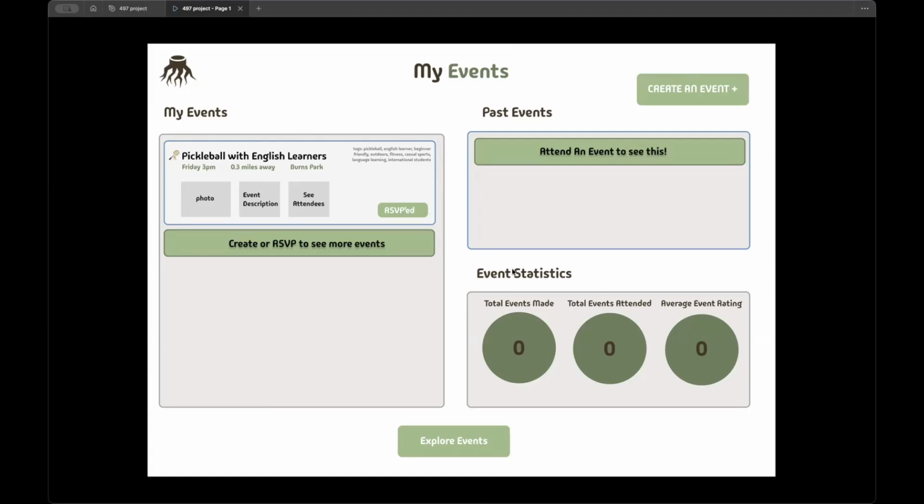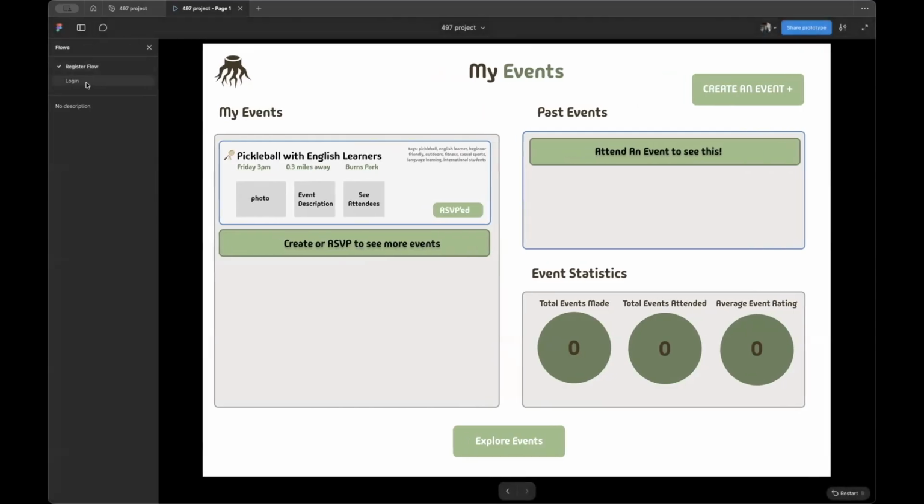This really showcases how a new user might go through the flow of joining their first event. However, there are many more functionalities that we have not showcased yet, which we'll showcase in our next demo of an experienced user.